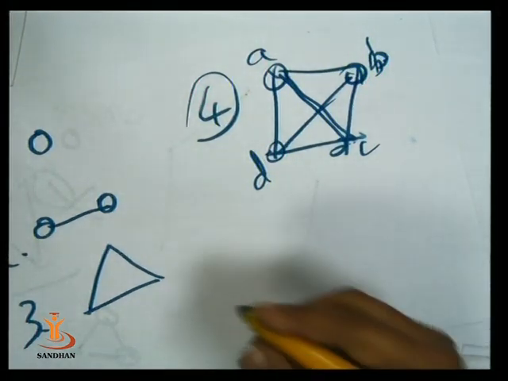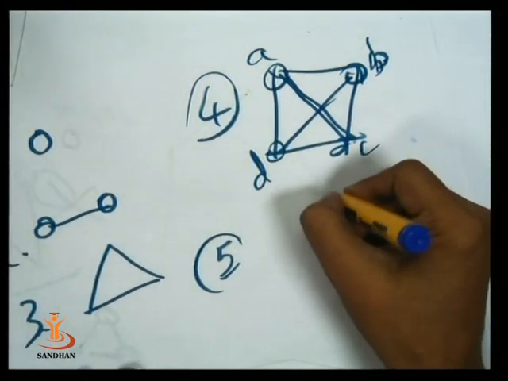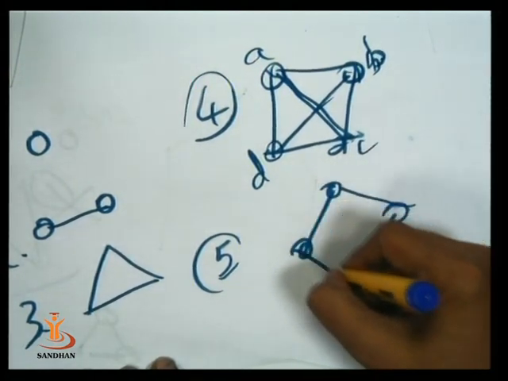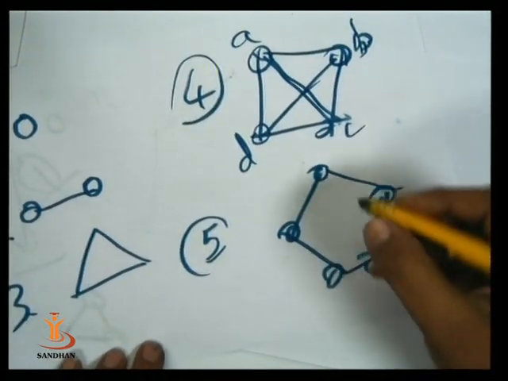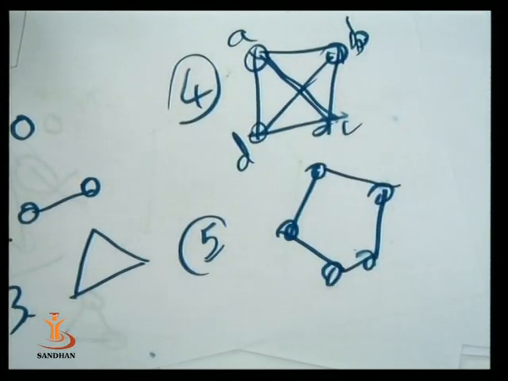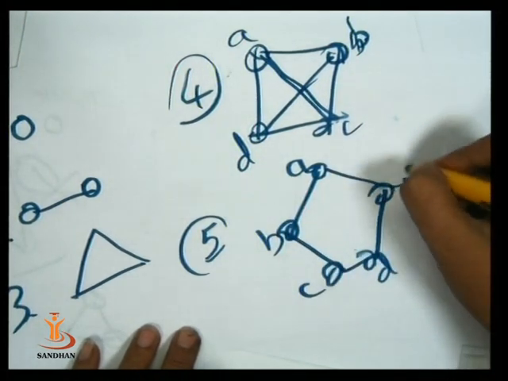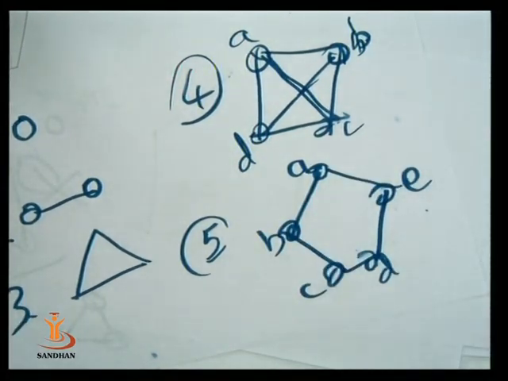Now what is a complete graph with 5 vertices? Is this a complete graph with 5 vertices? No, this is not a complete graph with 5 vertices. Why?